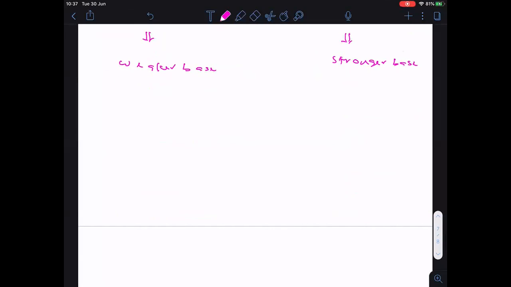Now let me take one more example here. This is one anion. This is the second anion. Now tell me, which anion is more stable? Which anion is less stable? Think and tell me now.